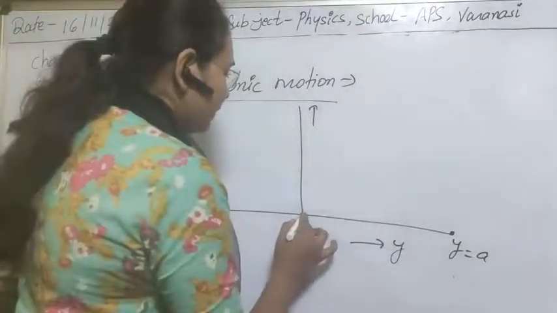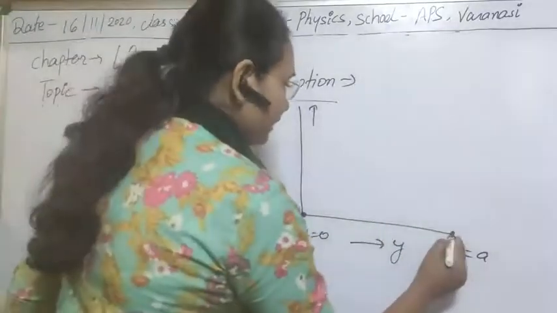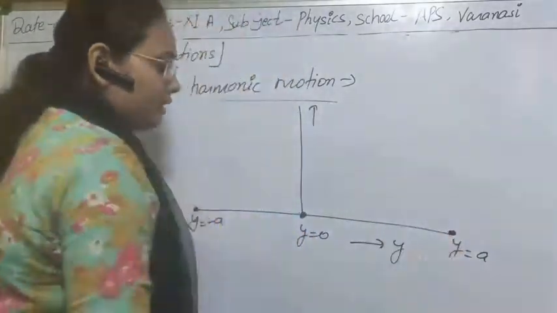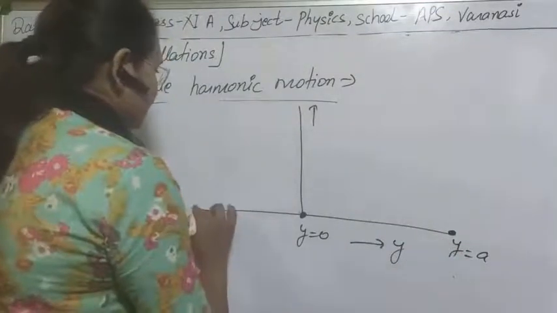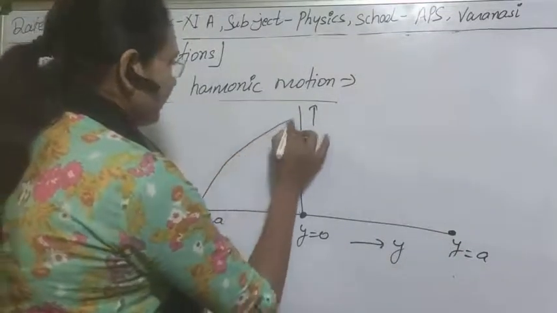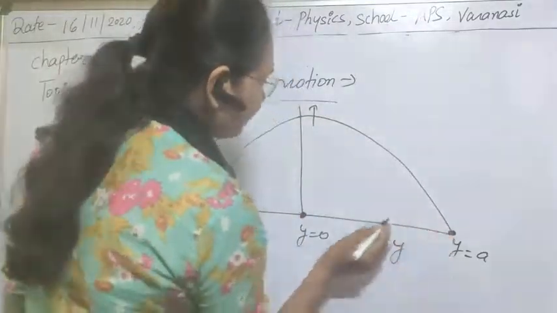As you know, at the extreme points, kinetic energy is 0. So if kinetic energy is 0 there, at the center it is maximum. So you can plot a graph like this.